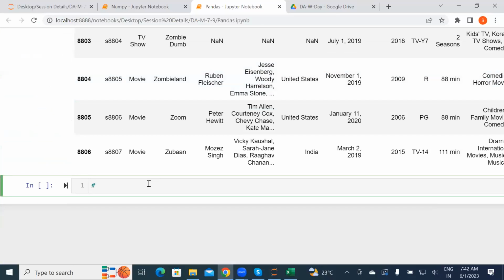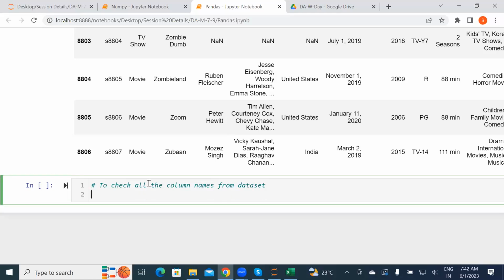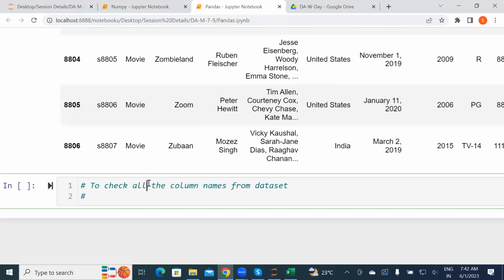Now the next will be, see, these are steps. Until the last, this step will not leave you. For modeling also, you need to check these steps every time to check whether your data is perfect or not. Next will be, to check all the column names from the data set, the method name is columns.